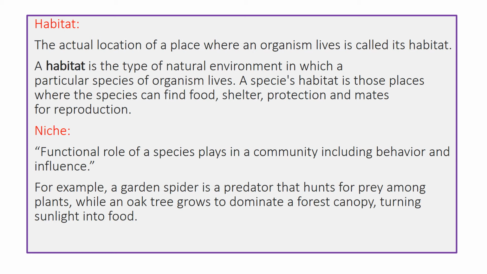The habitat is the actual location or place where an organism lives. A habitat is a type of natural environment in which a particular species of organisms lives. A species' habitat is those places where the species can find food, shelter, protection, and mates for reproduction.